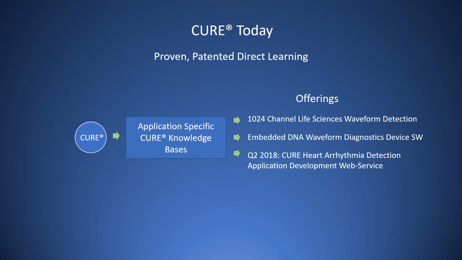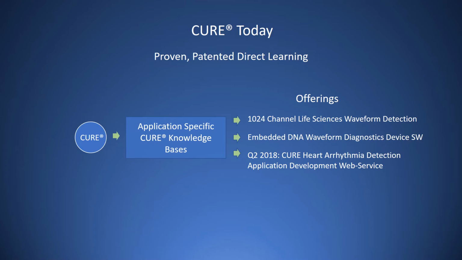Today, Cure is hosted in the cloud, and Rokio is developing our first market entry. This will be a heart arrhythmia detection application development web service for healthcare experts and consumer product companies to develop heart arrhythmia detection applications. We expect this product will disrupt the market consensus that heart arrhythmia AI is difficult and costly. We will offer the arrhythmia detection development service for free. Our revenue from this application will be generated from licensing the exported knowledge bases.